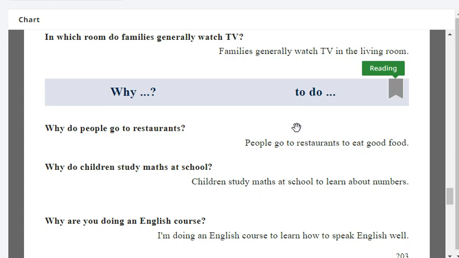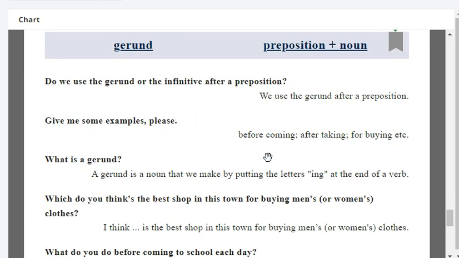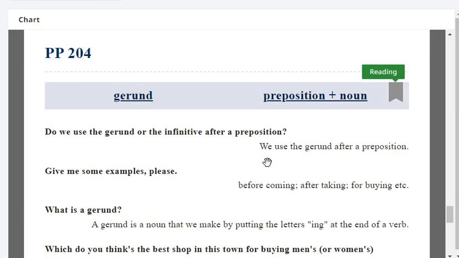Why do people go to restaurants? People go to restaurants to eat good food. Why do children study math at school? Children study math at school to learn about numbers. Why are you doing an English course? I'm doing an English course to learn how to speak English well. Very good. Gerund. Preposition plus noun. Very good.